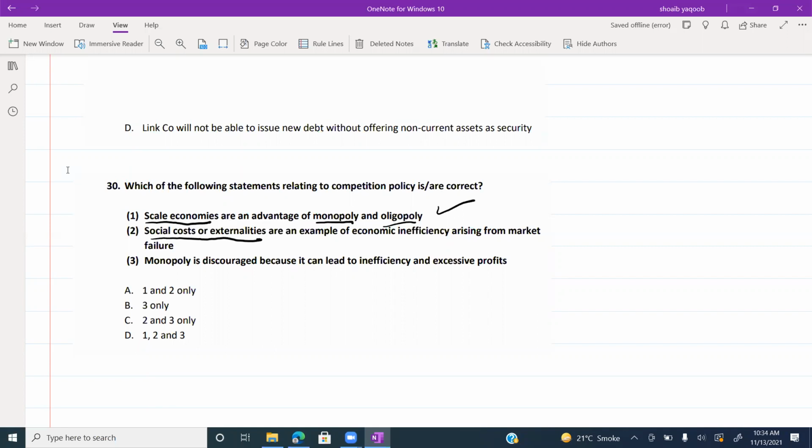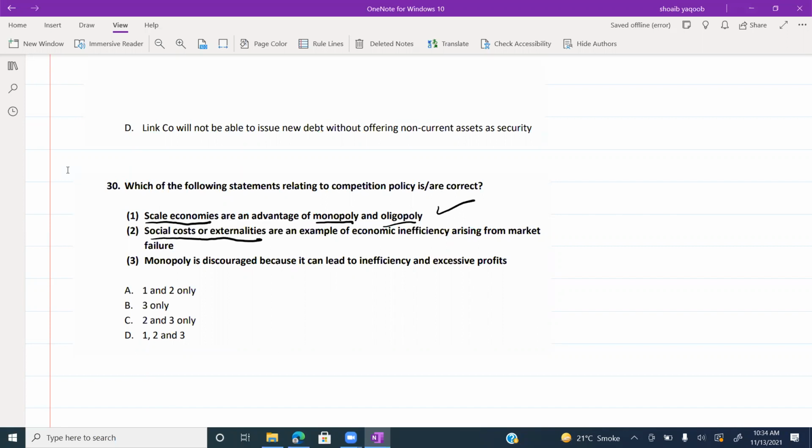For example, if you get a job at the outskirts of your city, what is the benefit of that job? You will get the money, you will get the compensation. But what will be the social cost? You have to pay the fuel cost in order to arrive at the office on a daily basis. So because of getting that job, you are facing another cost that is called the social cost.